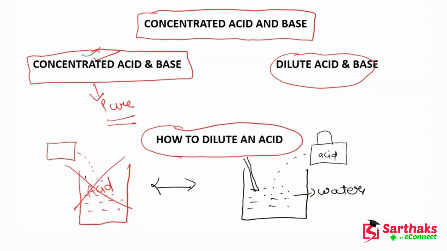You have to stir it constantly. You have to add acid into the water slowly, because acids are sometimes very dangerous. So to make it more convenient for us, you have to add acid into the water and not water into the acid. So this is the right way to dilute an acid.